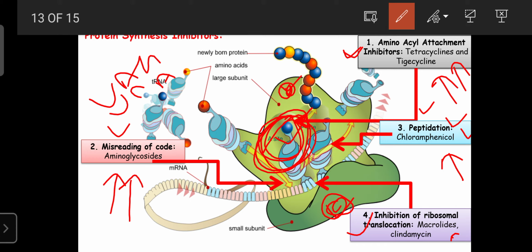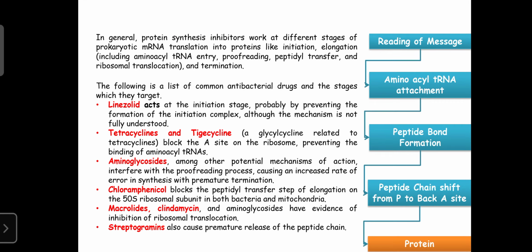So like that, these are the four categories of drugs that are mainly known as the protein synthesis inhibitors. Regarding linezolid, it is also one of the important drugs. Initially it can inhibit protein synthesis, but still the exact mechanism is not available.